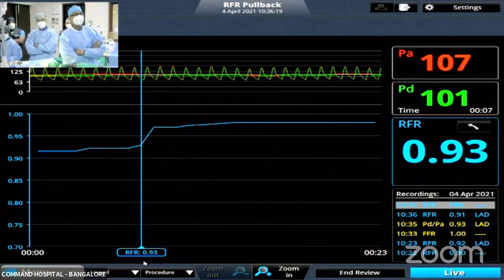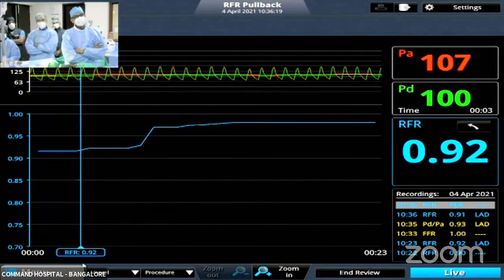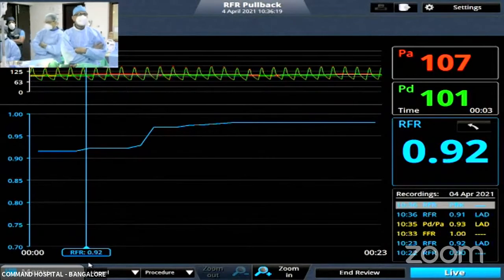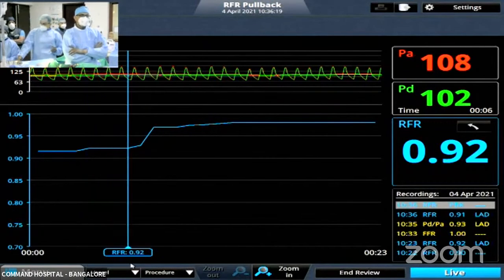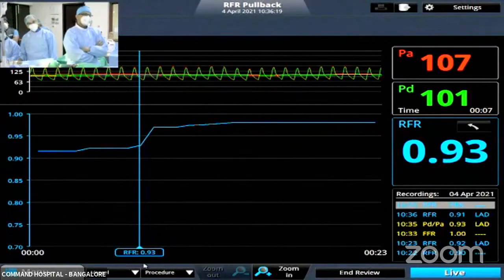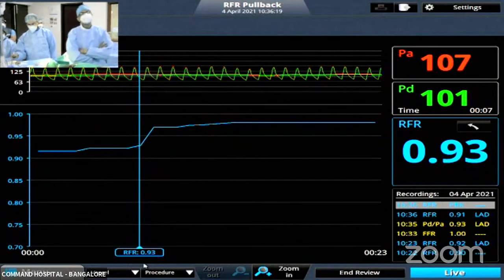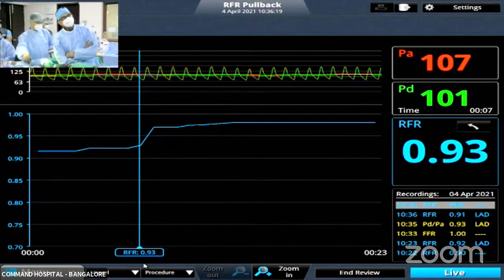See, I would give more credence to the RFR jump there. 0.05 points is considered quite significant in the DEFINE PCI as well. Of course, if the baseline itself is less than 0.89 is a different issue, but in the presence of a disease which is angiographically appearing important, I accept that stenting that area is a technical challenge, because you will